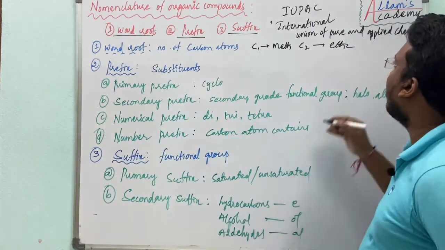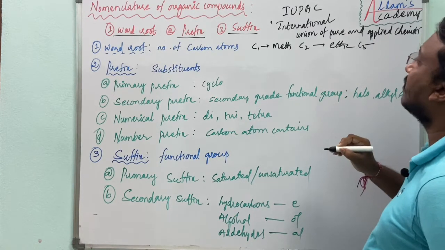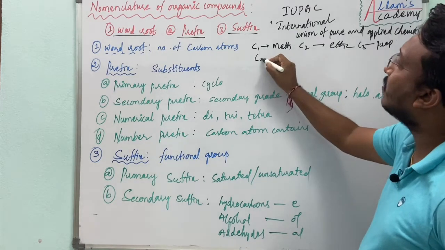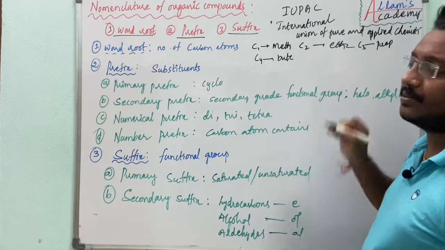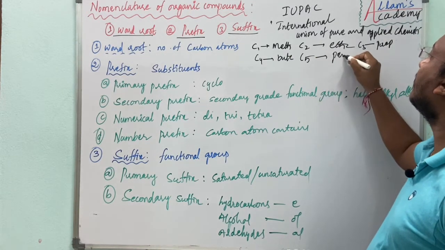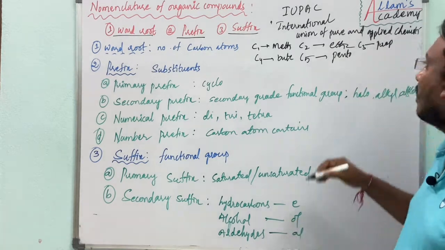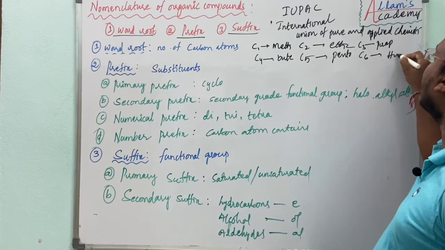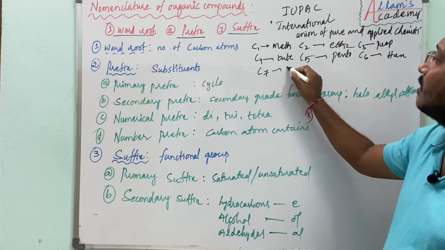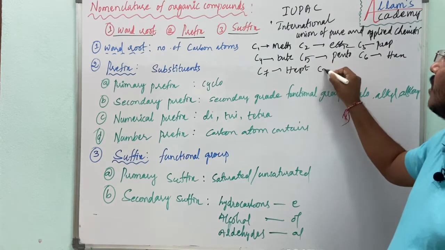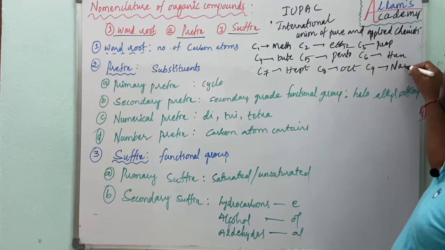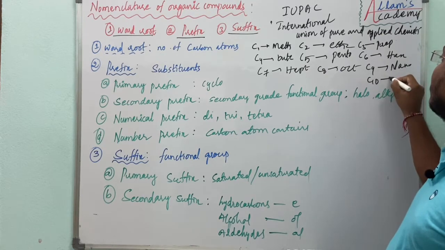If it has three carbon atoms, prop. Four carbon atoms, but. Five carbon atoms, pent. Six carbon atoms, hex. Seven, hept. Eight, oct. Nine, non. Ten, dec.